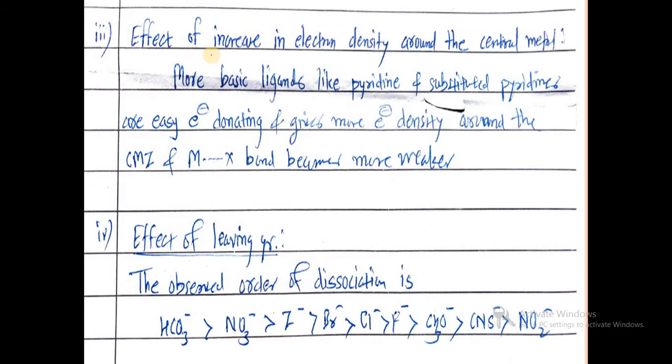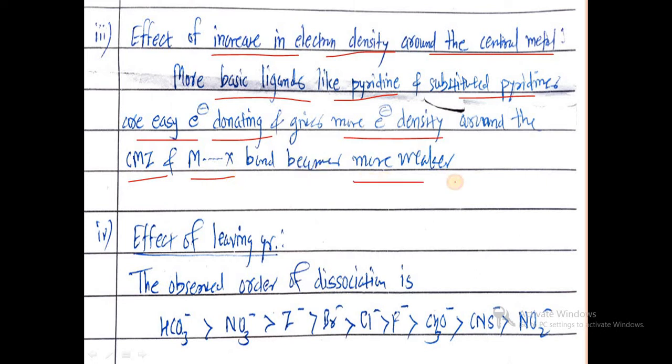Then the third factor: effect of increase in electron density around the central metal. More basic ligands like pyridine and substituted pyridine are easily electron donating and give more electron density around the central metal ion like cobalt. So due to this, the cobalt and X bond, that is the M and X bond, becomes weaker. So bond breaking, dissociation, takes place. So it follows SN1 type of mechanism.